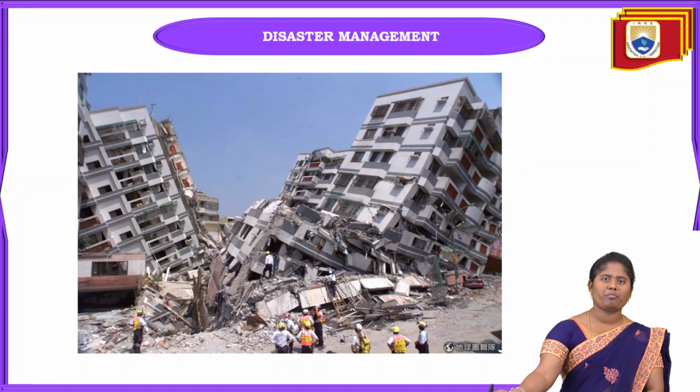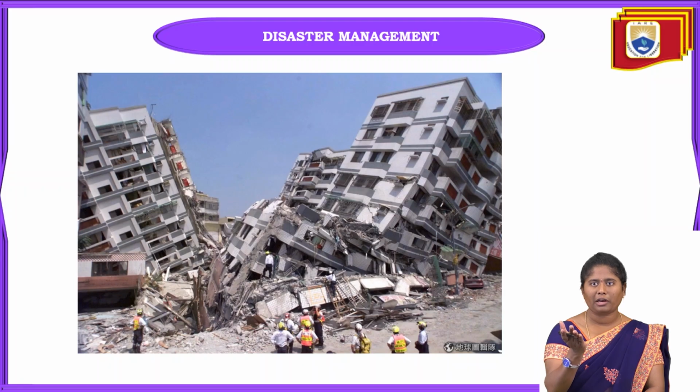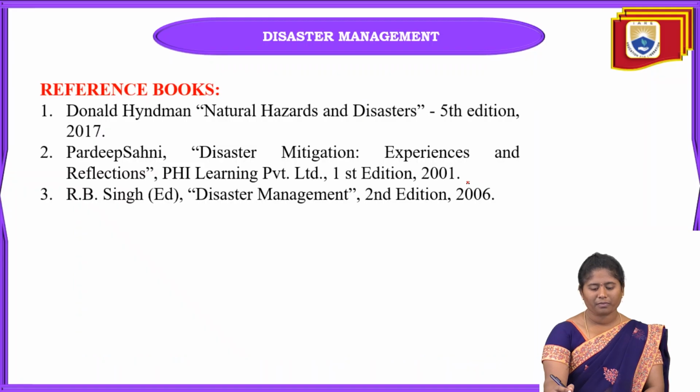Near the mining areas, if you build any buildings, automatically that tectonic plate movement will be there. When that movement occurs, there will automatically be collapsing of the buildings. You can see here.